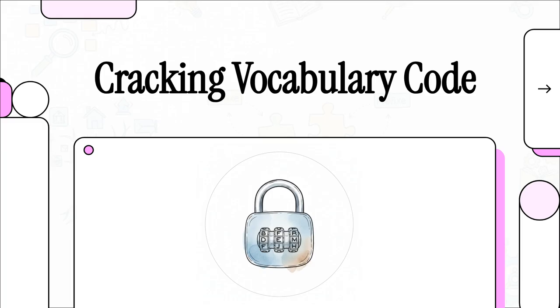In this explainer, we're going to uncover the ultimate vocabulary decoder ring together. By mastering prefixes, stems, and those really subtle shades of synonyms, we are absolutely going to transform the way we read and process information. Let's get into it.